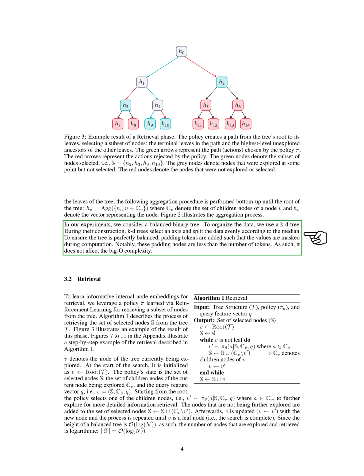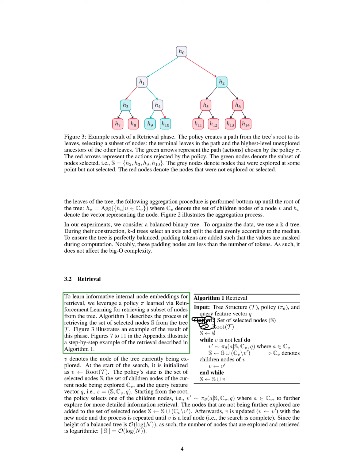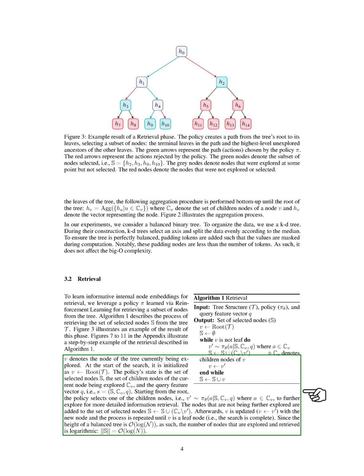Next, we need to retrieve information from the tree. To do this, we use a policy learned through reinforcement learning to select a subset of nodes from the tree. The process starts at the root of the tree and selects one of the child nodes to explore further. The nodes that aren't selected are added to the set of selected nodes. This process is repeated until we reach a leaf node, which marks the end of the search. Because we're working with a balanced tree, the number of nodes we need to explore and retrieve is logarithmic, meaning it increases slowly as the size of the tree increases.